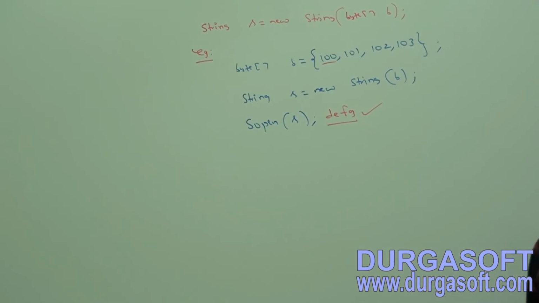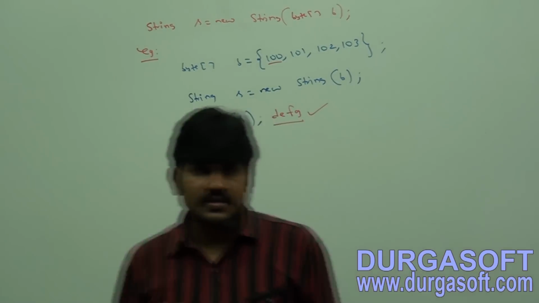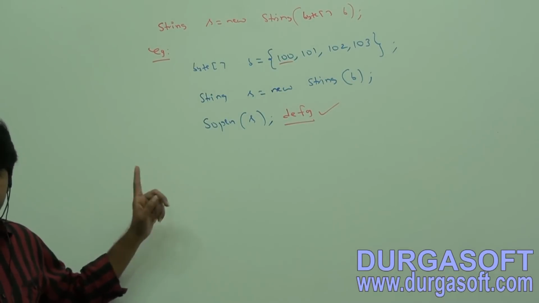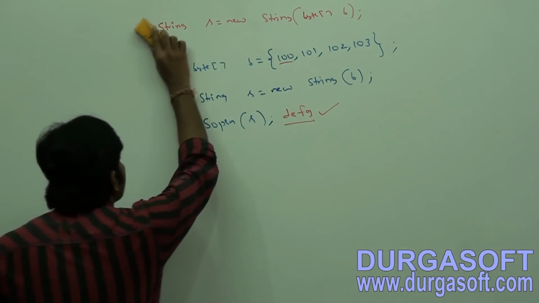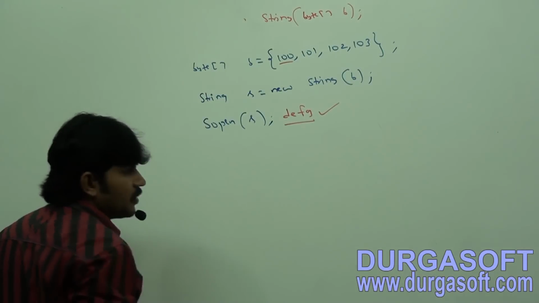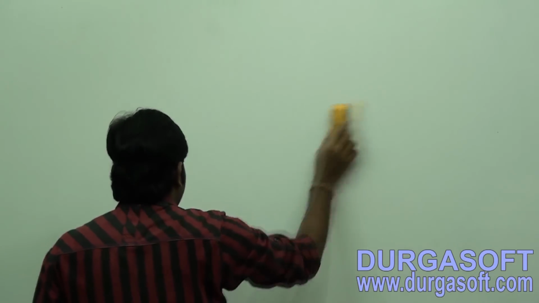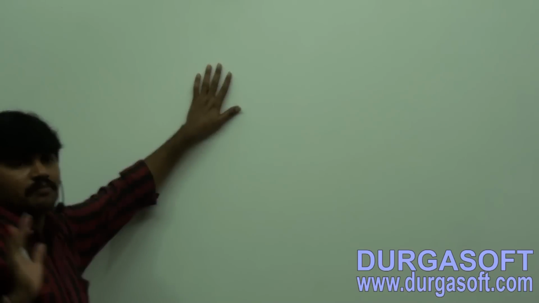For the answer, by default we will get D, E, F, G. Any explanation is required? Make sure these are the 5 constructors we have related to string. Maybe one or two more exist, but these are the important constructors.